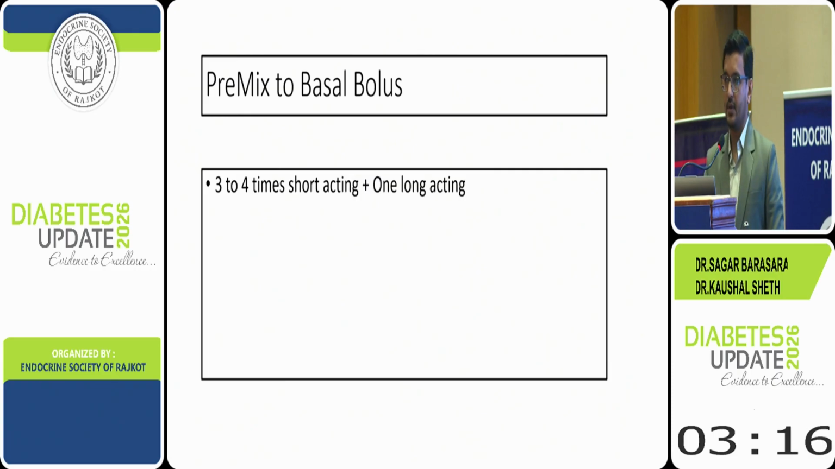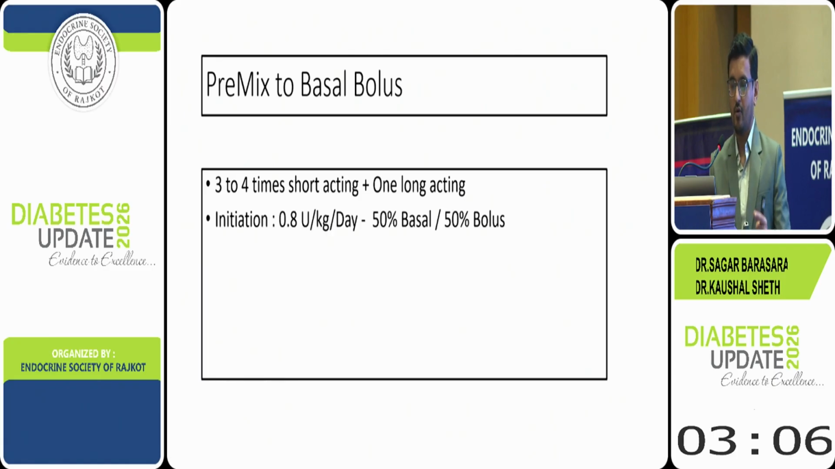or 5 p.m. So they may also require a short-acting dose at that time, otherwise they will have pre-dinner hyperglycemia, which will be difficult to control. So short-acting 3 to 4 times plus 1 long-acting.